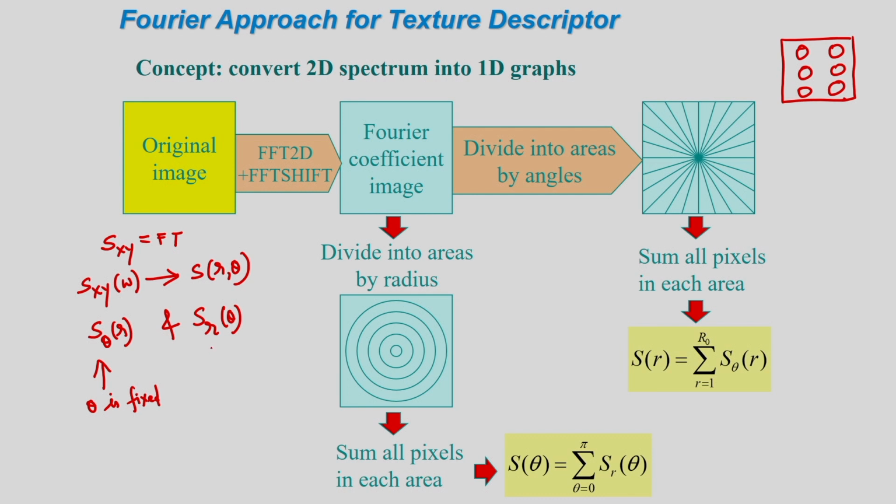In the second case, r is fixed, and I can see the behavior along a circle centered on the origin. Because theta is variable here and r is fixed, I can see the behavior along a circle centered on the origin. Based on this I can compute SR and S theta. I sum all pixels in each area, so SR I am determining, and another one is S theta I am determining.